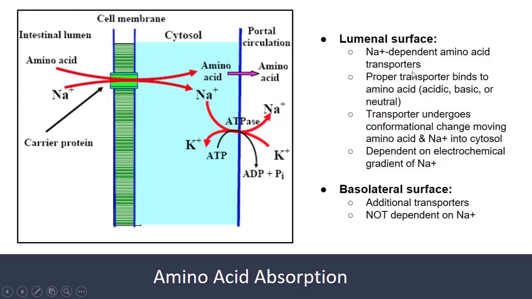In Hartnup disease, this transporter has the defect. So the defect in the transporter leads to increased accumulation of amino acids in the urine. So it is called amino aciduria. That leads to so many disorders. We're going to see.